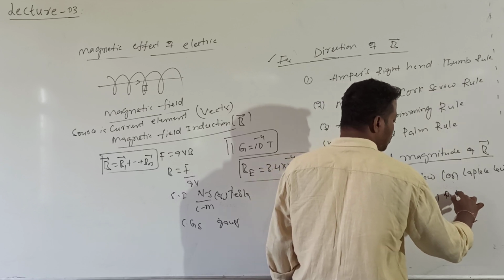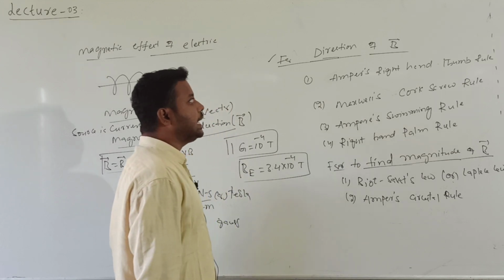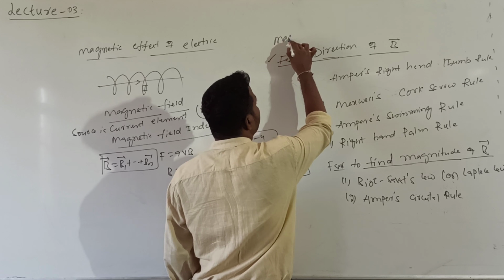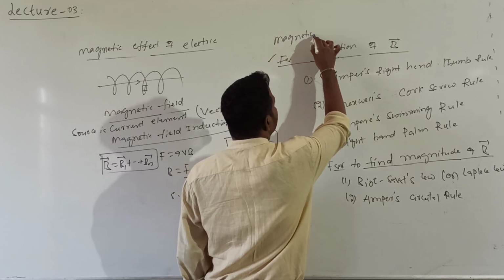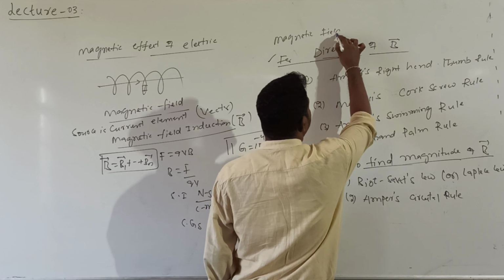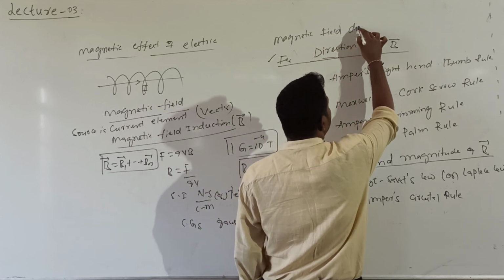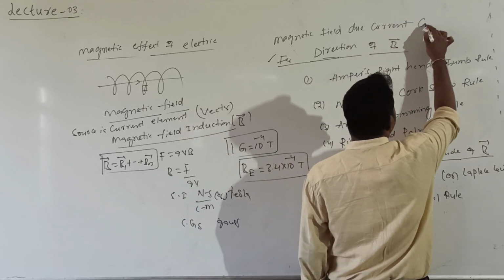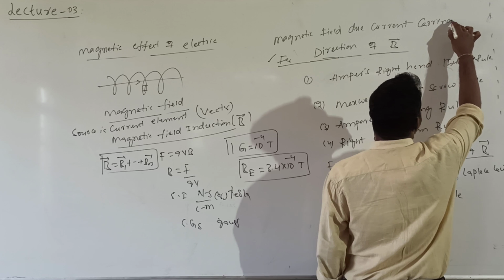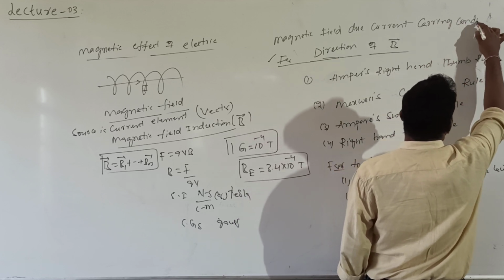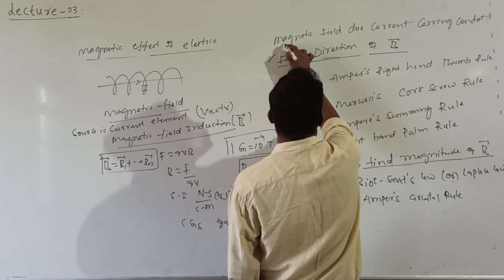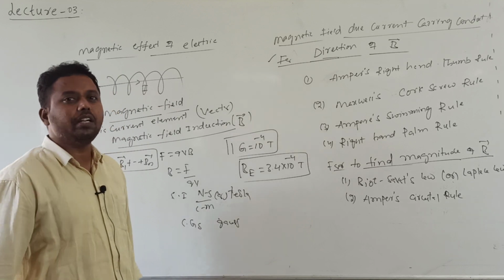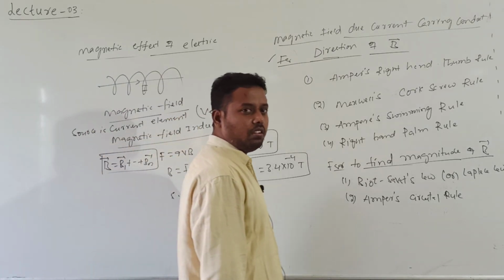So these are the rules for finding the magnitude of magnetic field produced by, or magnetic field due to, current carrying conductor. Whenever a conductor is carrying current, to find the direction of that magnetic field, 4 rules are there. For finding the magnitude of magnetic field, there are 2 rules.